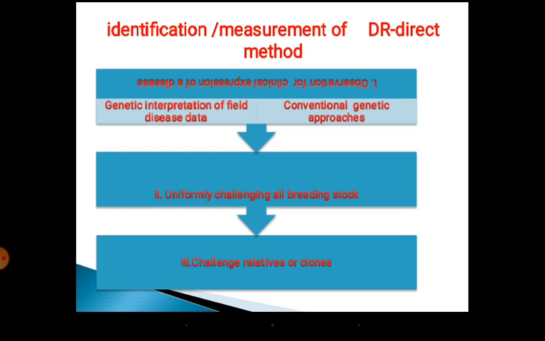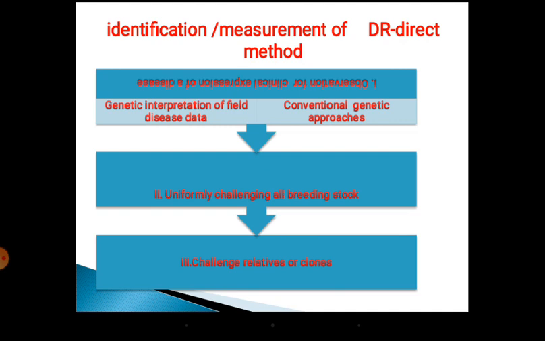Either attenuated pathogens or the antigens can be exposed to all the breeding flock, and you measure the immune response, or you can just identify which animals. For example, in each family you have 10 animals, and for about 100,000 animals, you expose them to the pathogen.